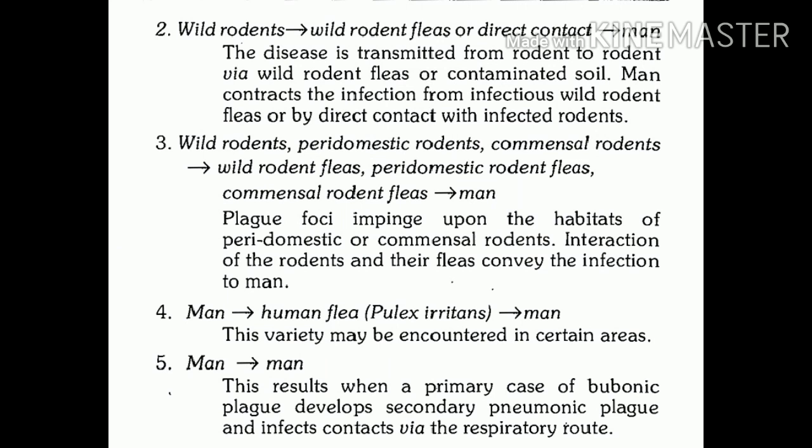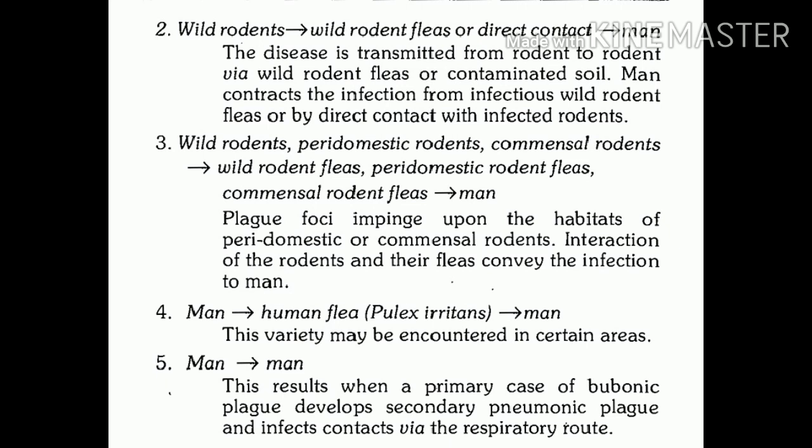Now the second transmission cycle. Here the first chain includes wild rodents. The second chain includes wild rodent fleas, and the third chain includes man. So in this chain, disease is directly transmitted from wild rodents through wild rodent fleas to man.